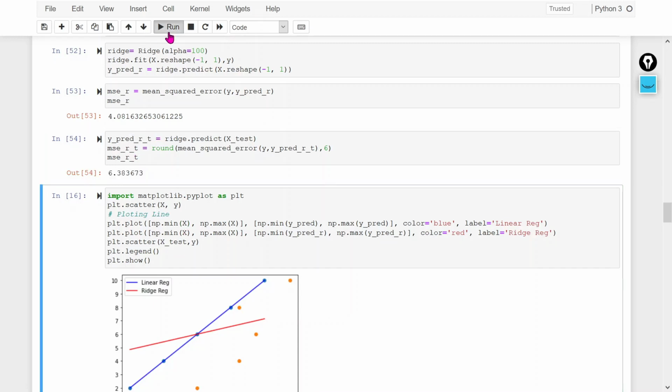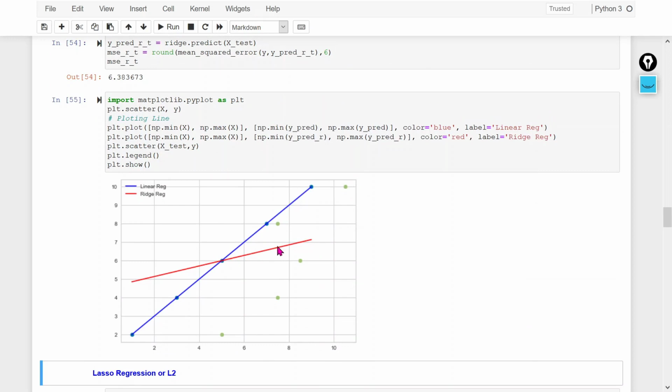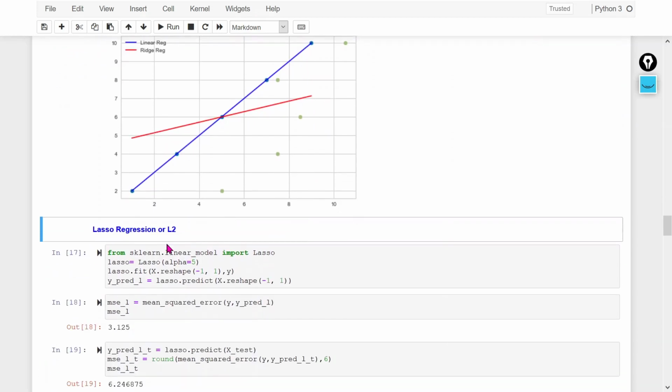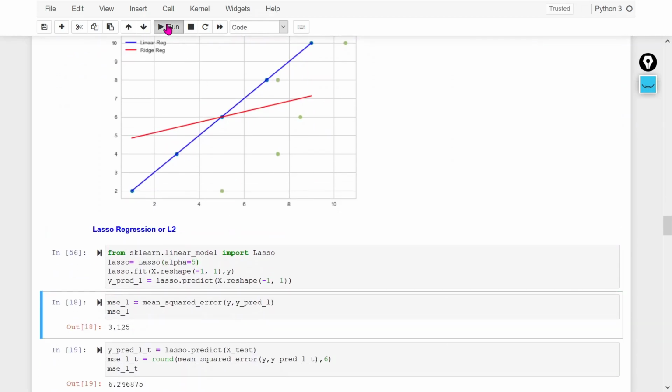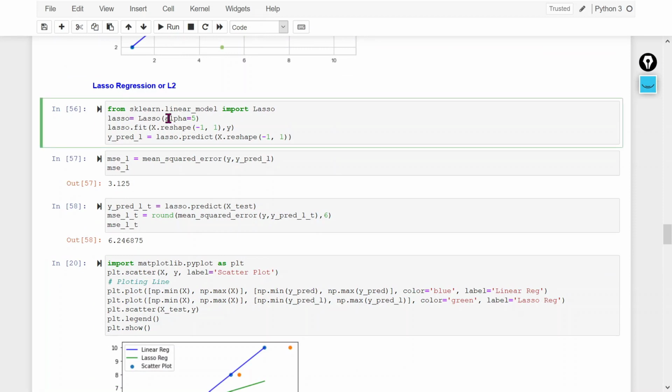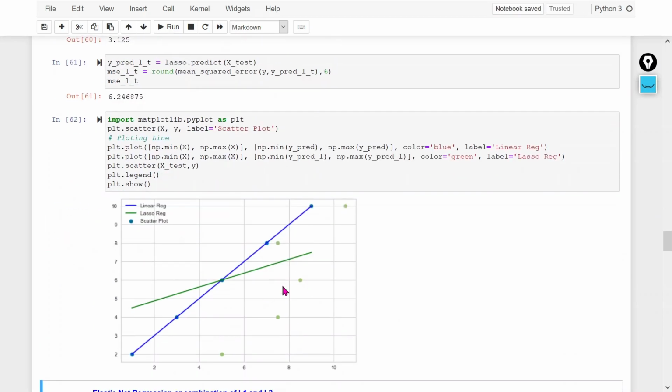Now let's visualize it. If you see here, this particular red line is your best fit line with the help of the regularization parameter, ridge regression, right? We have this particular movement from here to here. It means this particular penalty we have added. So this will be more generalized as compared to this particular line, right? Same thing in the lasso. If you see here, I am using lambda equal to 5, right? So here, I am getting this particular line, right?